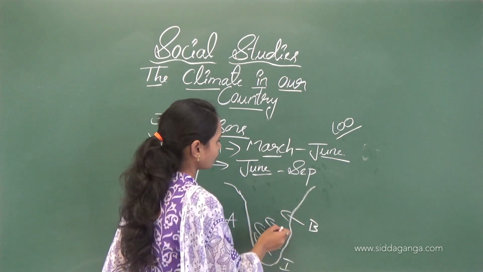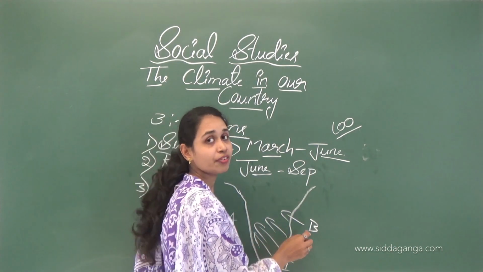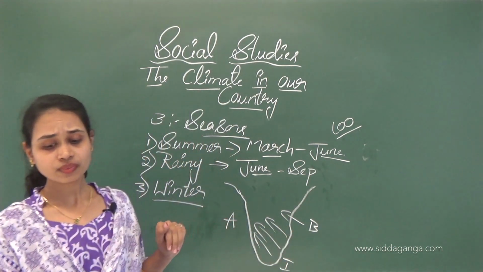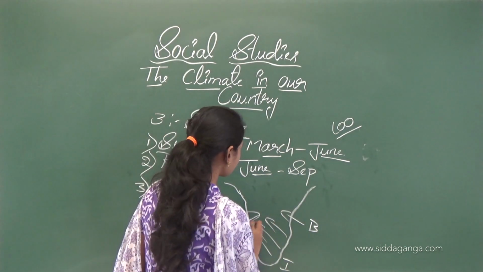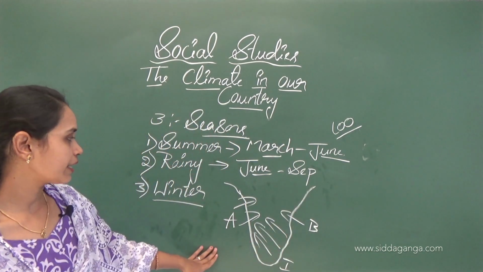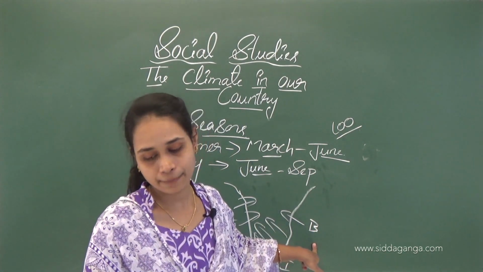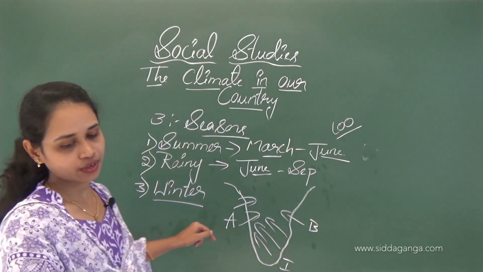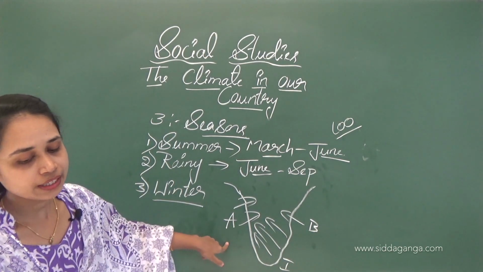Some winds enter from the Bay of Bengal and also the Arabian Sea. So winds enter India from the Arabian Sea and also the Bay of Bengal. The rains first start in the south in early June.